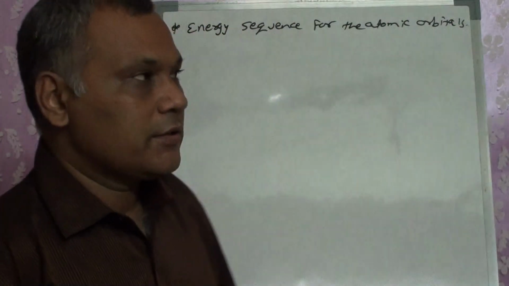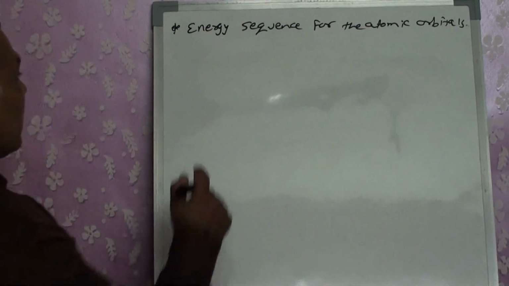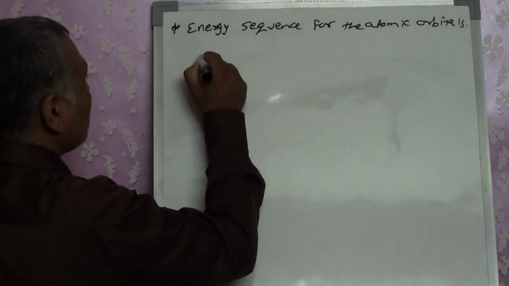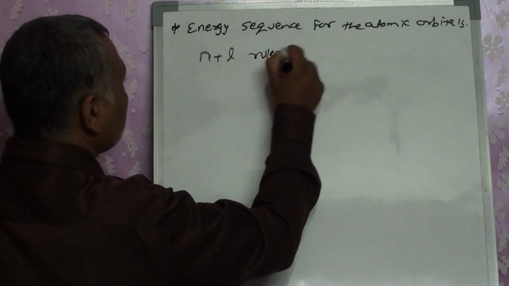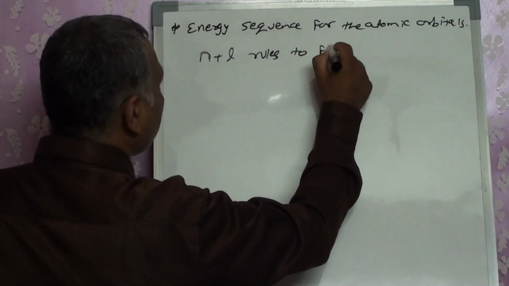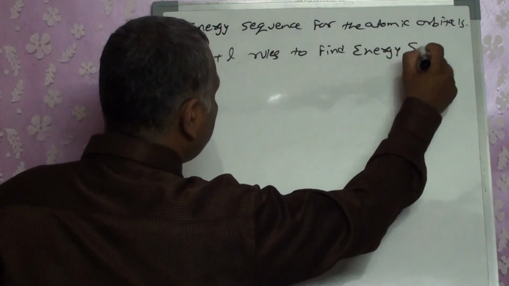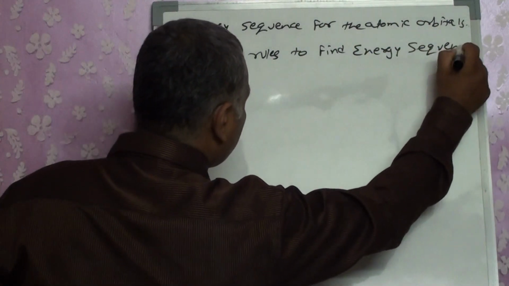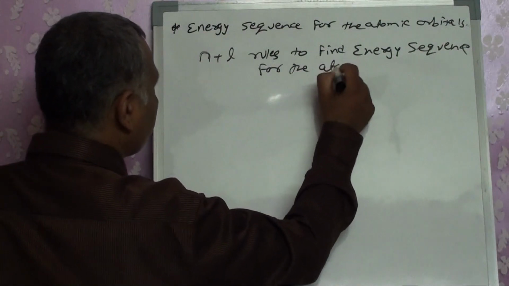So for that case, a scientist gave out the n plus l rule, the n plus l rule to find the energy sequence for the atomic orbitals.